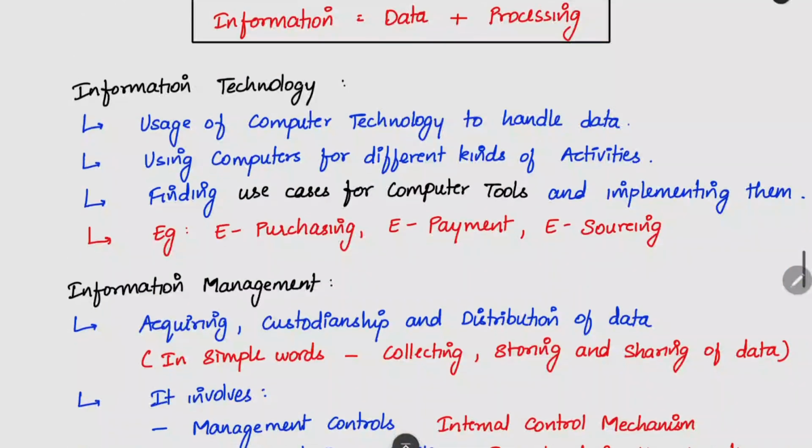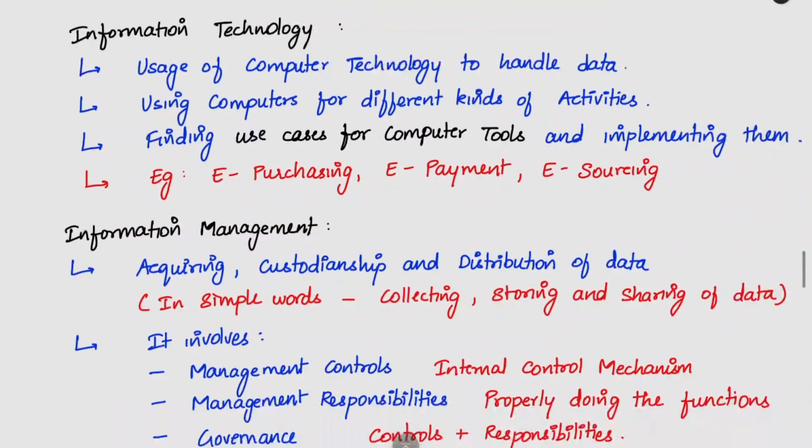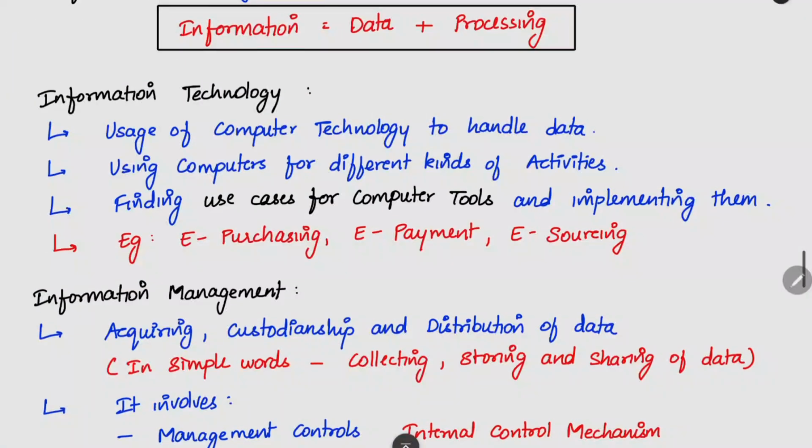The next thing is information technology. What is the meaning of information technology? Now, listen clearly. You have to understand the difference between these three in a very clear manner. First thing is, what is information technology? Usage of computer technology to handle data. Computer technology is the keyword here. We are using the computer to handle the data. That is the main purpose of information technology. Nothing more than that. You are using the computer for different kinds of activities within the business. Finding use cases for computer tools and implementing them. You have a computer, and using that computer is called information technology.